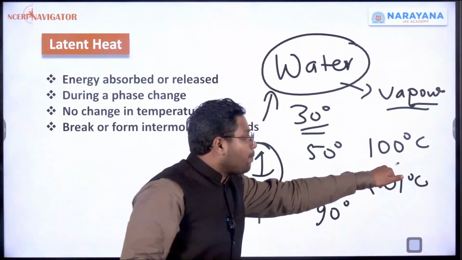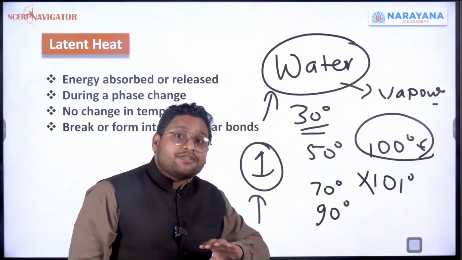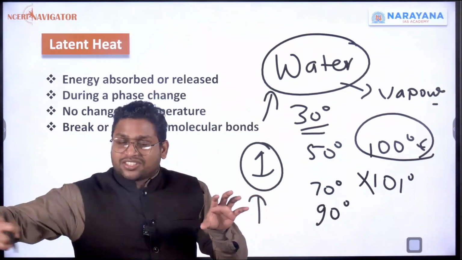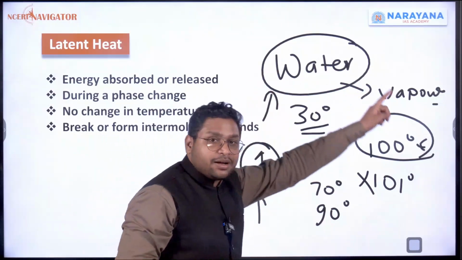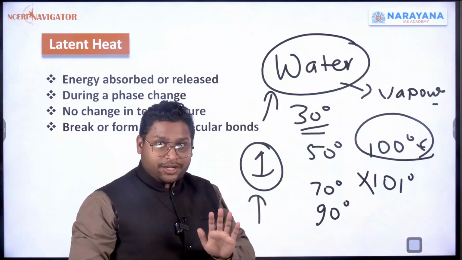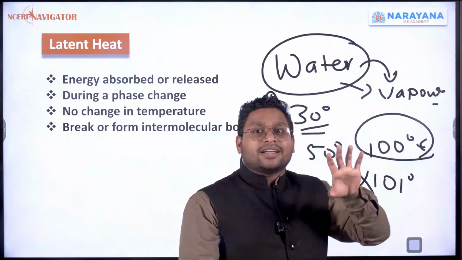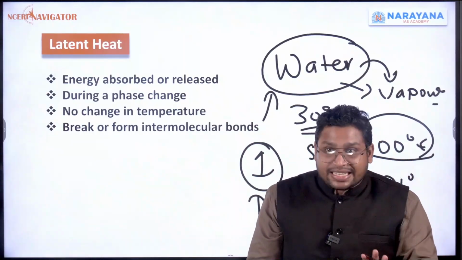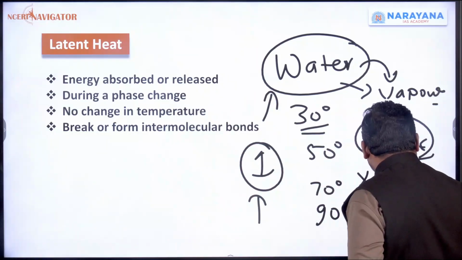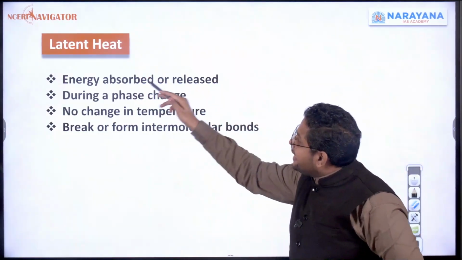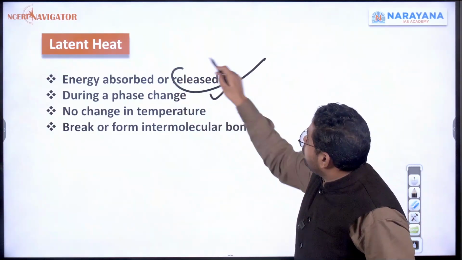So I'm saying there will be a point where the temperature will stop increasing, temperature will not change, and whatever heat energy is coming will be used to change the state of the matter. Water will become vapor. Now I hope you got it. And this heat which is used to change the state of matter is termed by scientists as latent heat. Clear? So in simple terms, latent heat is an energy absorbed or released during a phase change.